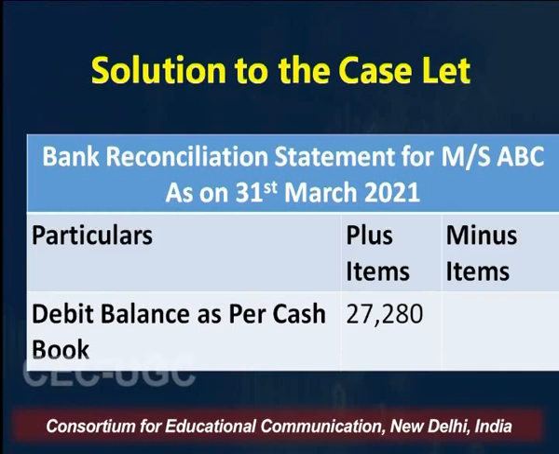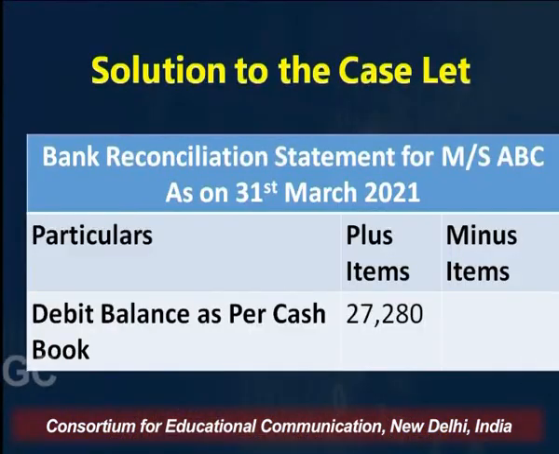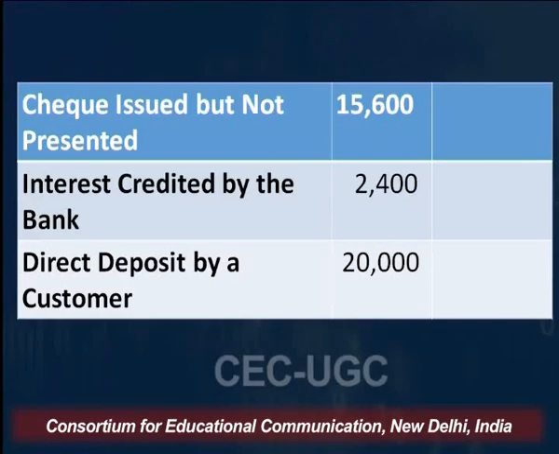Okay. So the beginning point to prepare a bank reconciliation statement is always the balance given as per cash book or balance given as per passbook, right? So here the debit balance is given in this case. So we will take up debit balance as per cash book 27,280, right? Now we will see what to do.